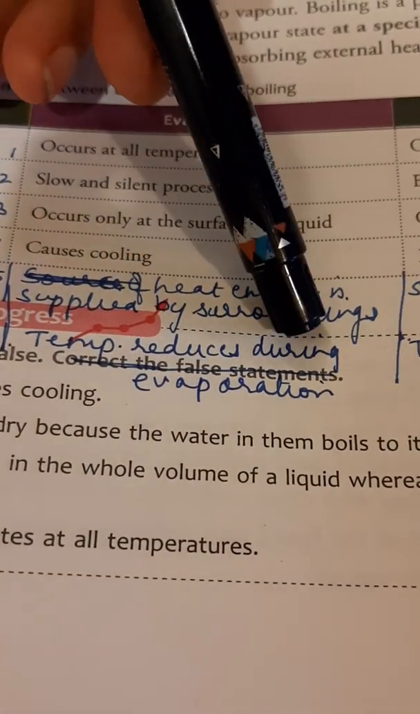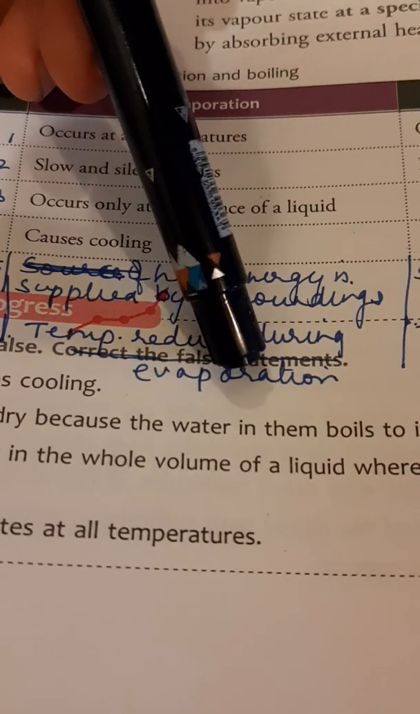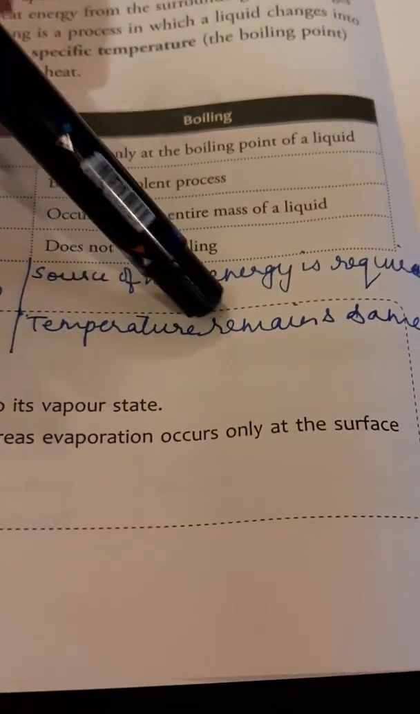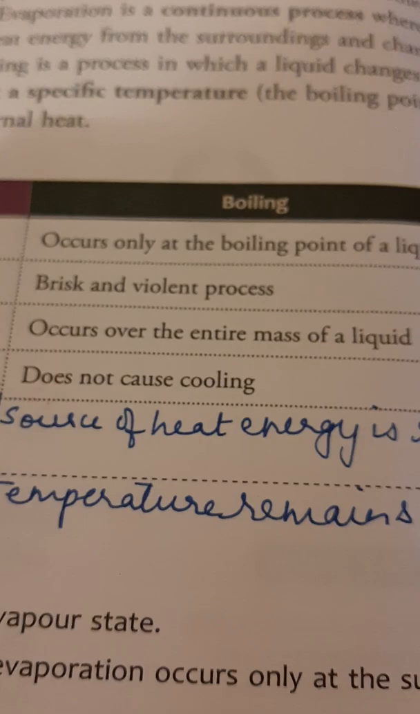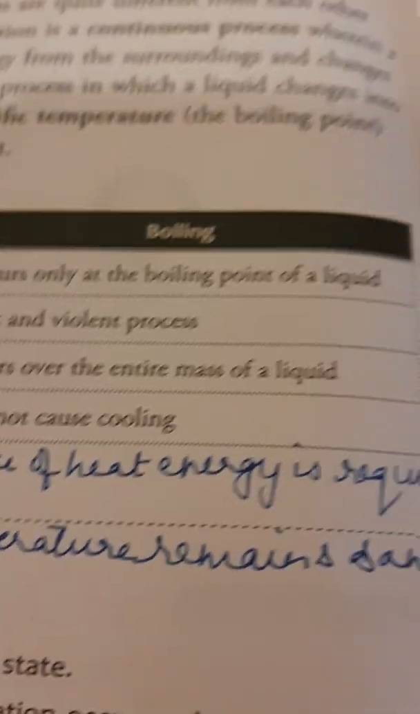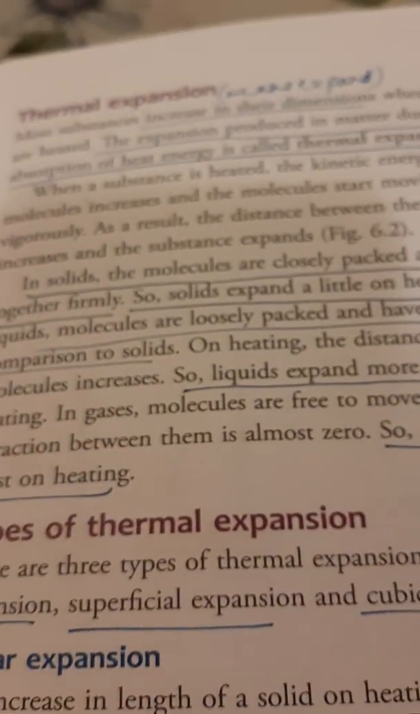Temperature reduces during evaporation, and here temperature remains the same. Temperature does not change, it remains the same. So this is the difference between evaporation and boiling.